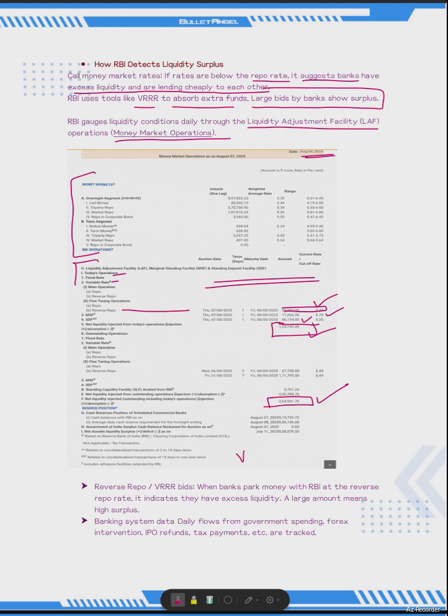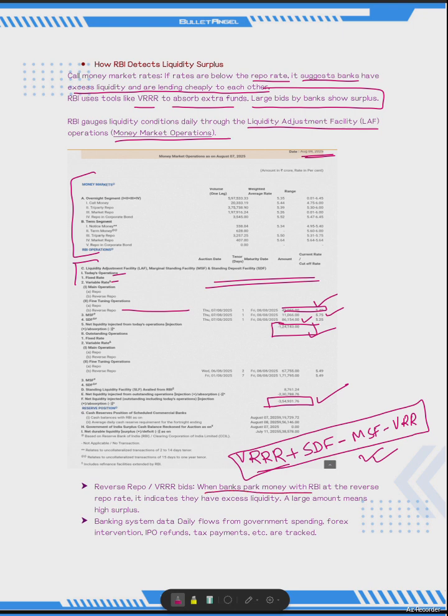Absorption will work from this VRRR, variable rate reverse repo, plus you have the SDF facility, minus the marginal standing facility, because in marginal standing the funds are infused, and minus the variable rate repo. These facilities may be there. So if this is positive, it means there is an absorption by the RBI, and the other way around.